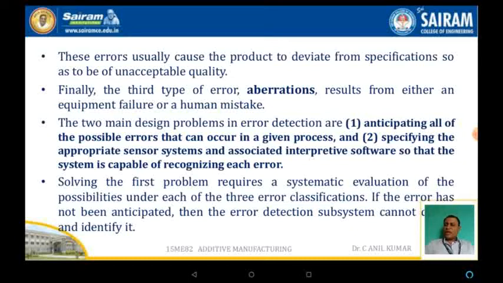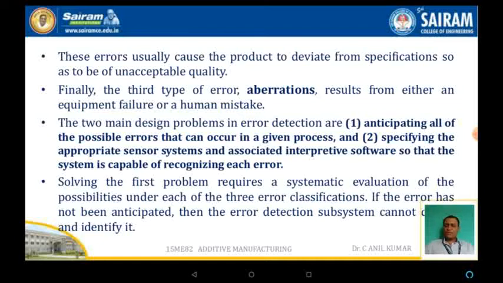The two main design problems in error detection are: the first one is anticipating all the possible errors that occur in the given process. The second one is specifying the appropriate sensor system and associated interpretive software so that the system is capable of recognizing each error.